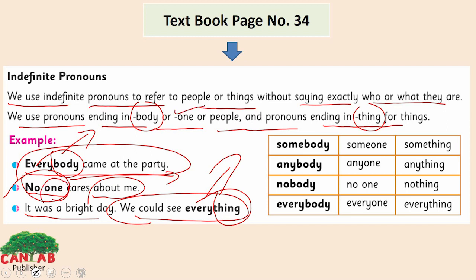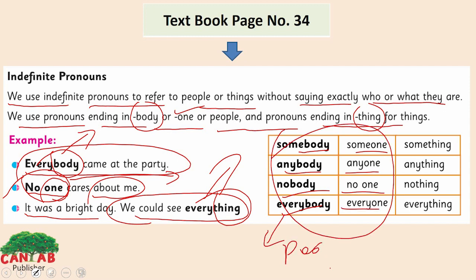Look at here. Somebody, anybody, nobody, everybody. Someone, anyone, no one, everyone. These 2 columns belong to the people only. And the last column here, something, anything, nothing, everything, belongs to the things. Without saying who or what they are.